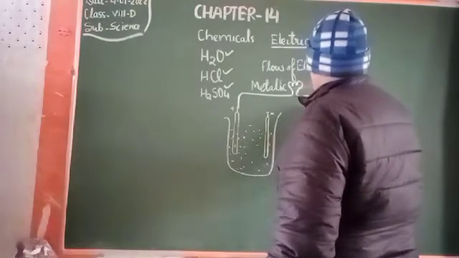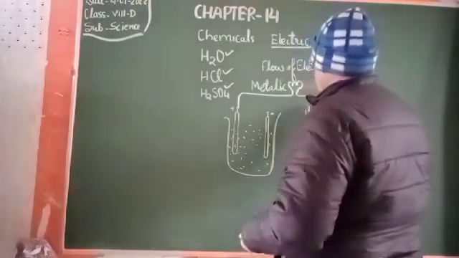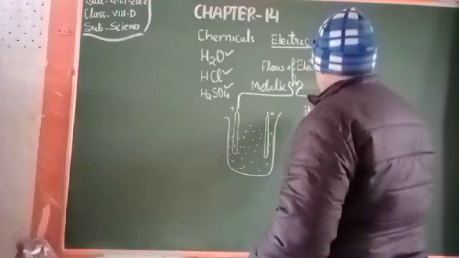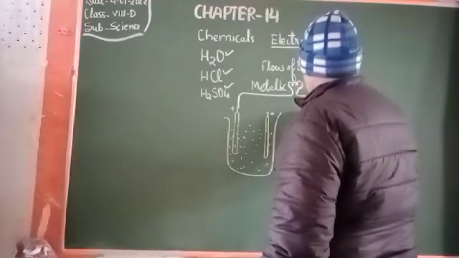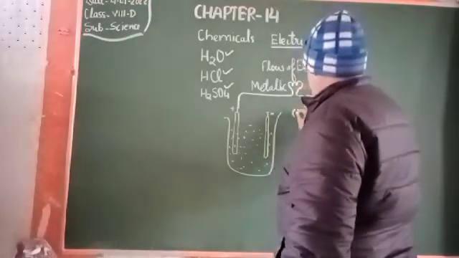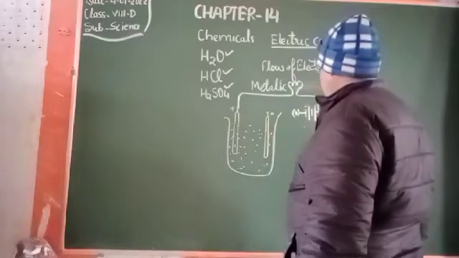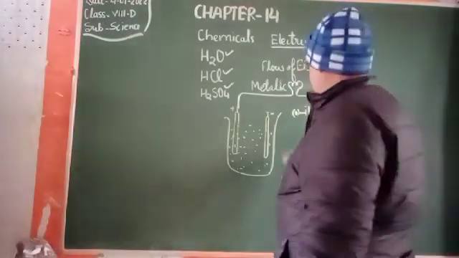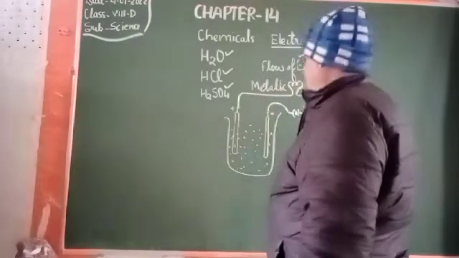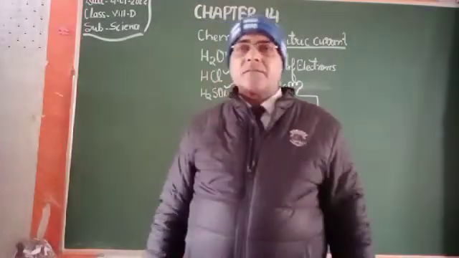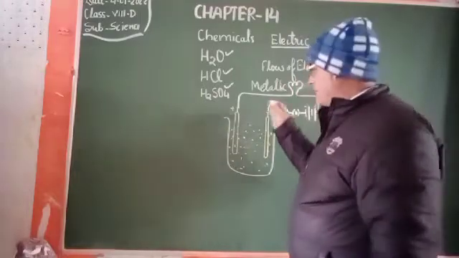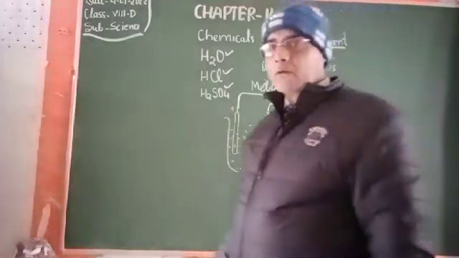The battery has a positive and a negative terminal, and it gets connected with the switch. This is the open switch. If the switch is closed, the circuit is completed and connected with the other electrode, which is called the cathode. So the negatively charged electrode is the cathode, and the positively charged electrode is the anode.